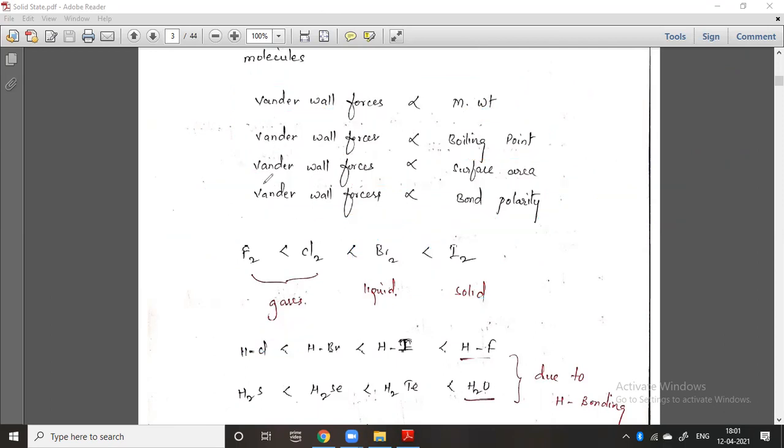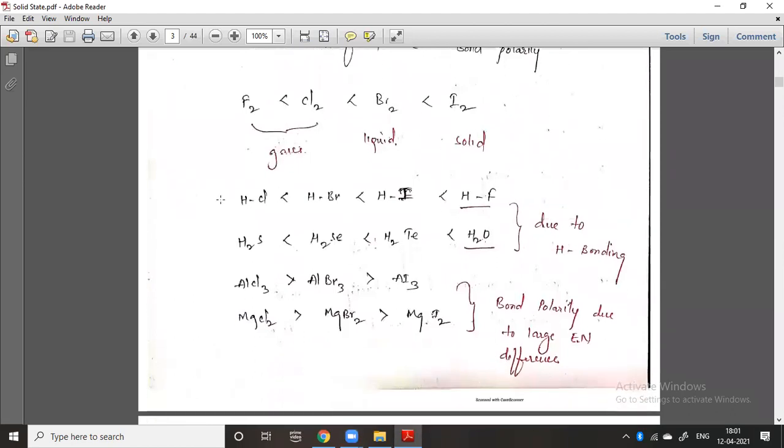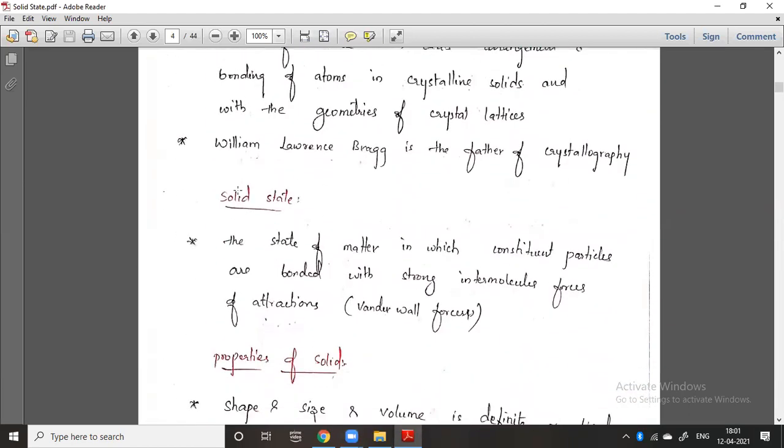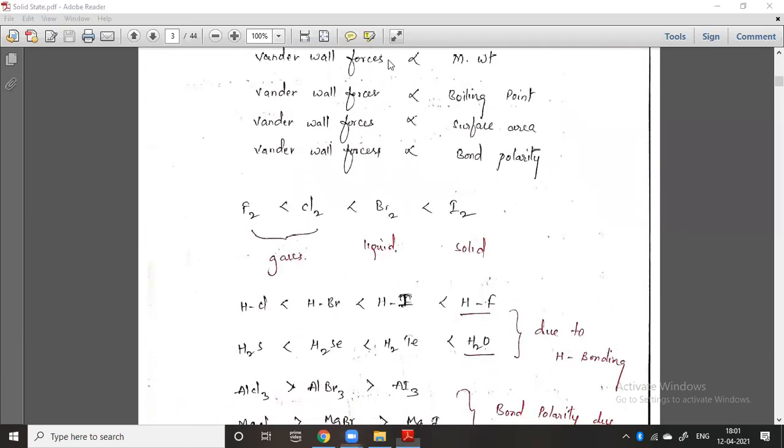So these are all such examples. You may read all these things. I will tell you that in the next class also, but you can study all these things. We will study crystallography in the next session. Thank you.